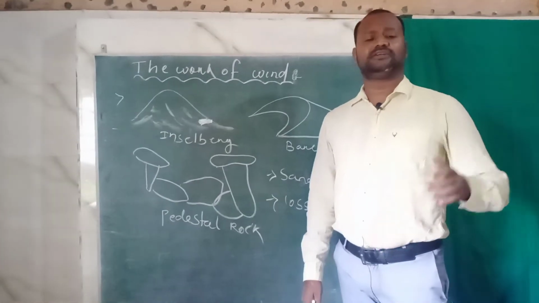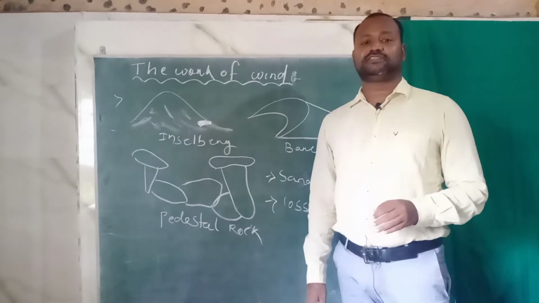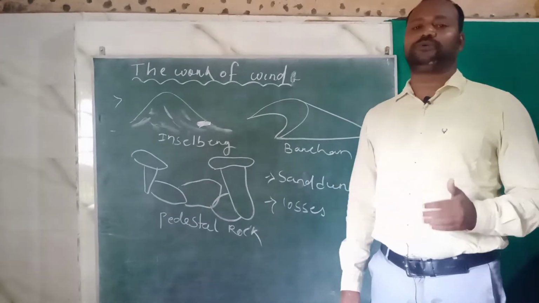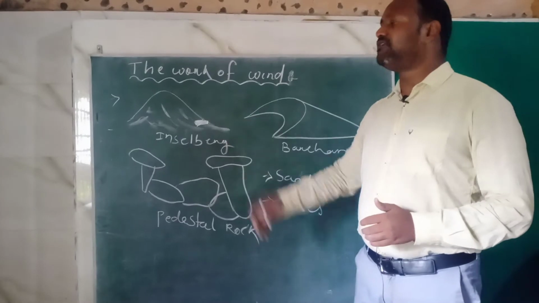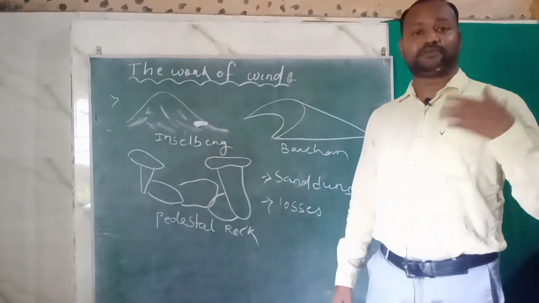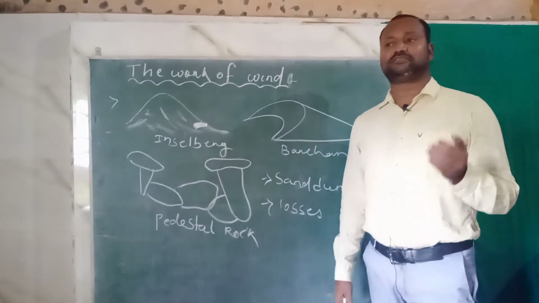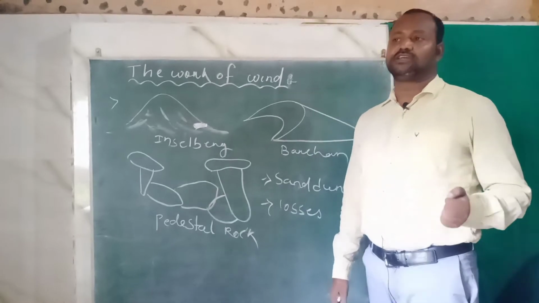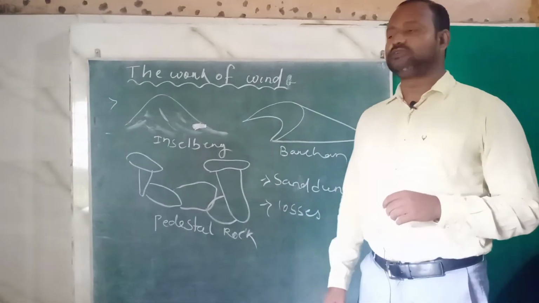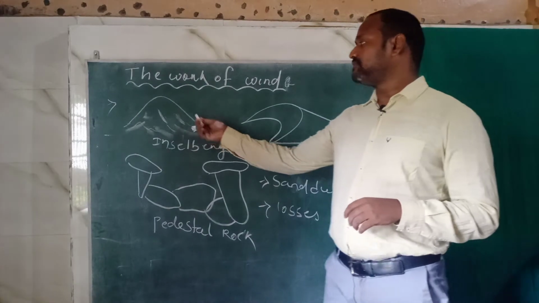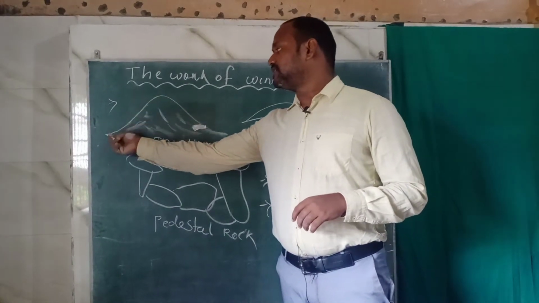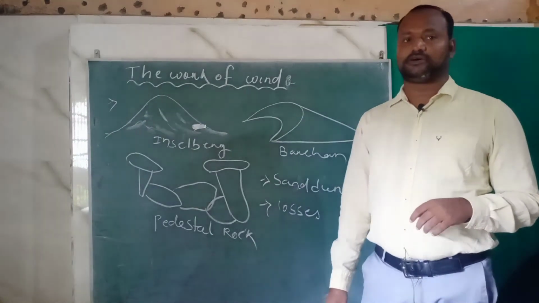Most of the time in the desert region, due to overgrazing and sometimes due to wind erosion, regions which were previously covered with grasses and thorny bushes get stripped, and such landforms are formed. These are called inselbergs.